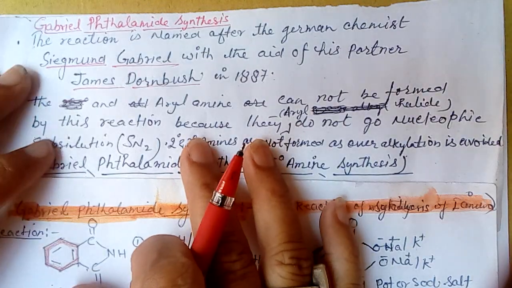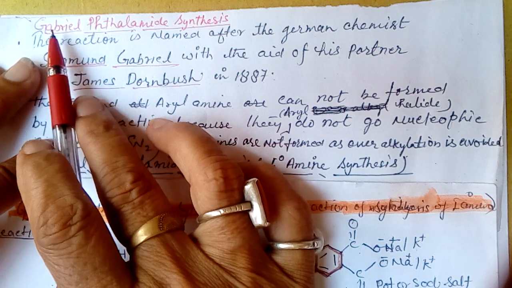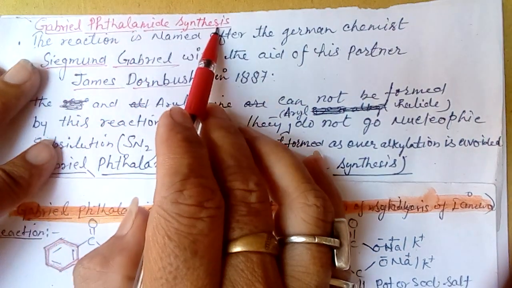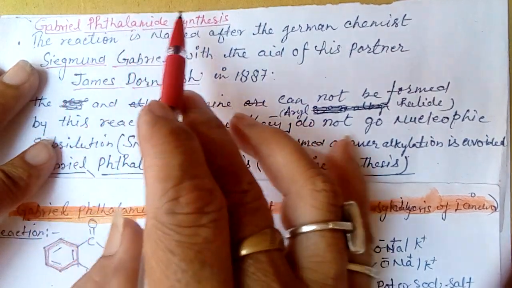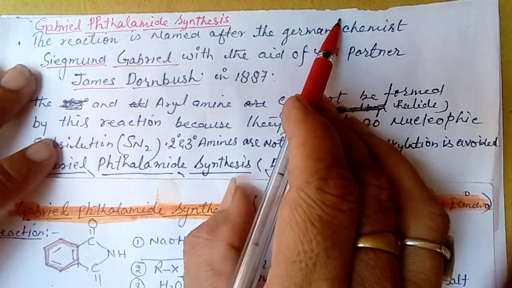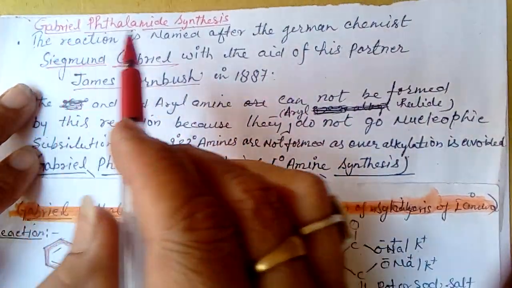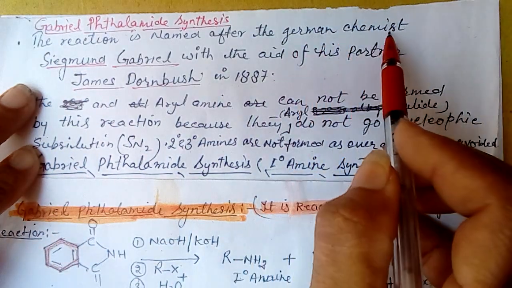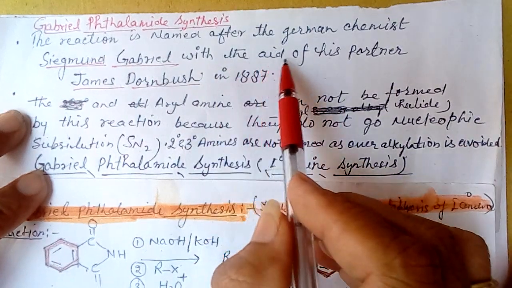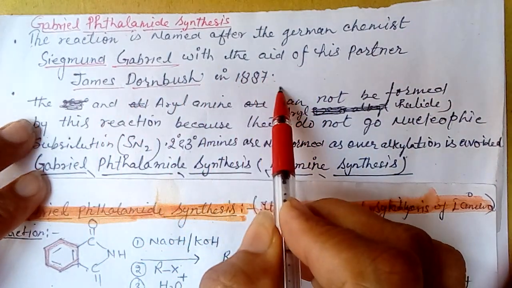Hello guys, in this video we are going to explain the Gabriel phthalimide synthesis reaction. Gabriel phthalimide synthesis is a reaction for the synthesis of primary amines. This reaction was discovered by the German chemist Siegmund Gabriel with the aid of his partner James Dornbusch in 1897.